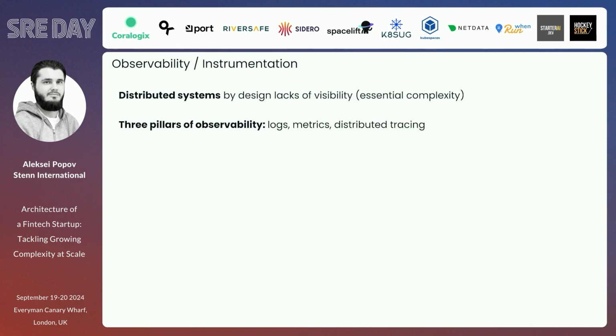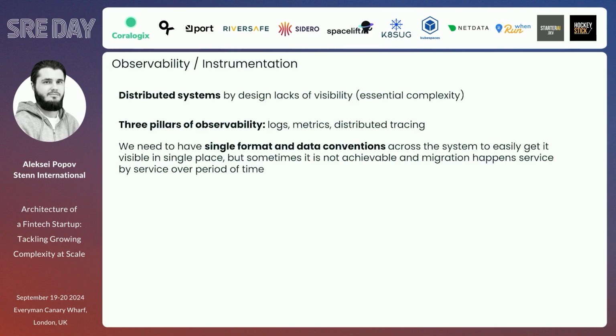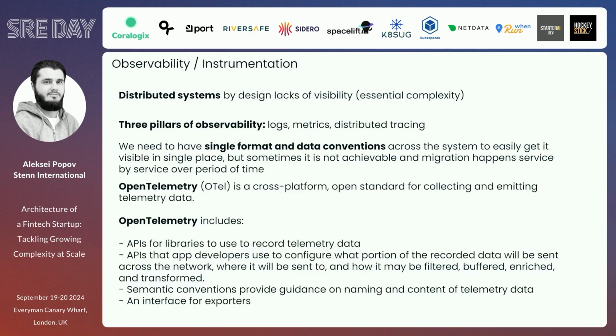We have 3 pillars of observability. We need to solve them anyway, in some way, just to be able to determine the observability of the system, and in the future build useful alerts: logs, metrics, and distributed tracing. And for achieving that, we also need to have a single format and conventions across all the system to easily get that visible in a single place, because we don't want to manage 10 different formats of telemetry, which is sometimes so complicated. And in that sense, we can just use a very standard thing such as OpenTelemetry. There are many other things on the market you can leverage for that, but OpenTelemetry is a cross-platform open standard, and there are many implementations in multiple languages, multiple tech stacks you can use for your purpose.